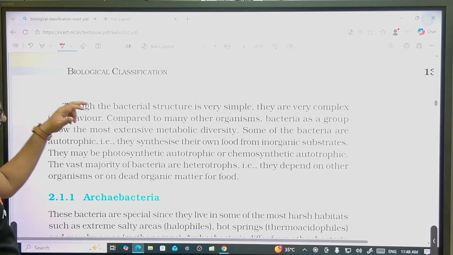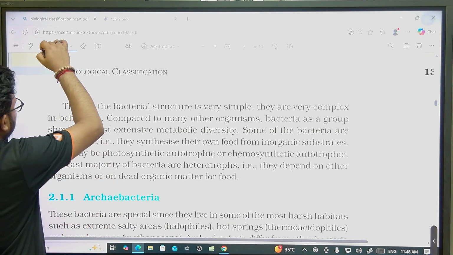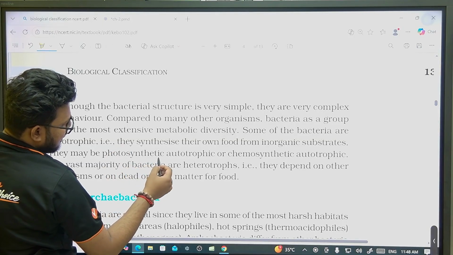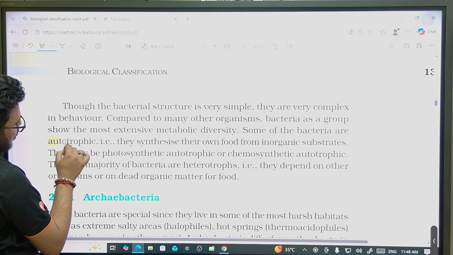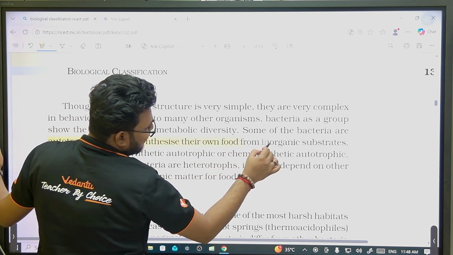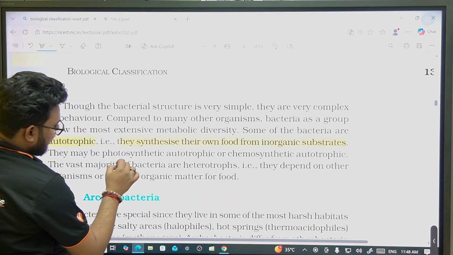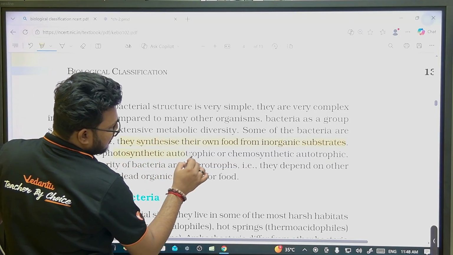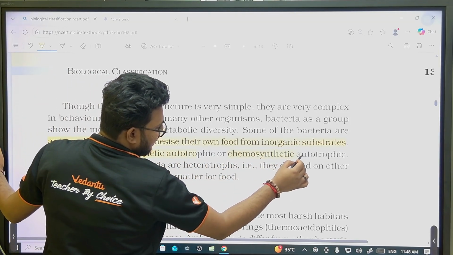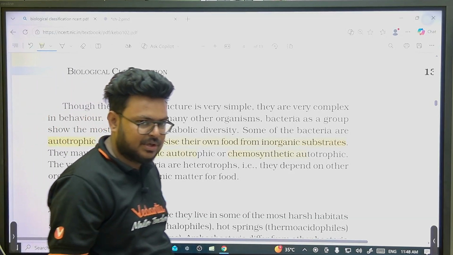The bacteria are very simple, yet they have complex behavior compared to other organisms. And let's come to mode of nutrition here. Some bacteria are autotrophic. That means they synthesize their own food from inorganic substrates, right? They can be photosynthetic or they can be chemosynthetic. Photo means depending upon light for the nutrition.